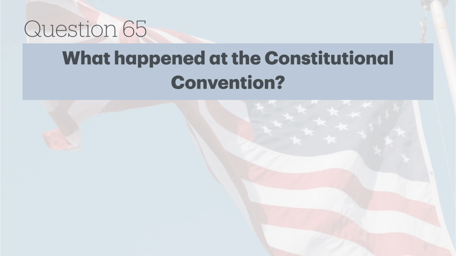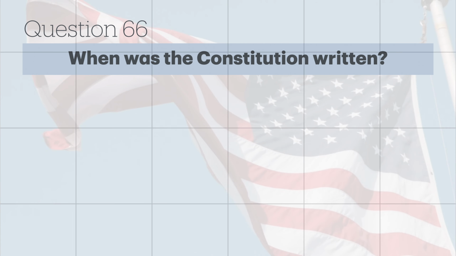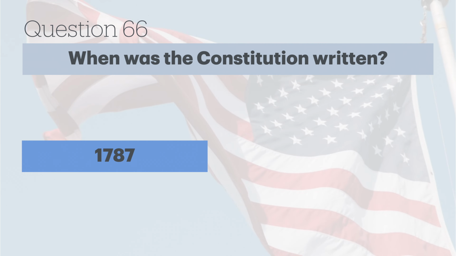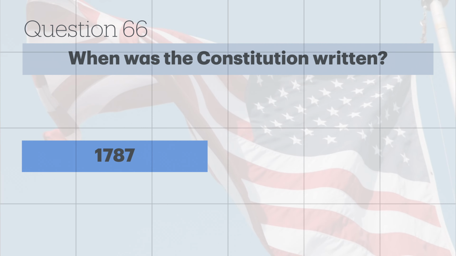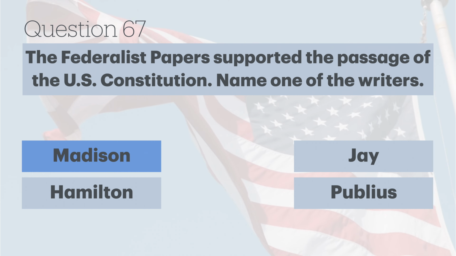What happened at the Constitutional Convention? The Constitution was written. When was the Constitution written? 1787. The Federalist Papers supported the passage of the U.S. Constitution. Name one of the writers. Madison.